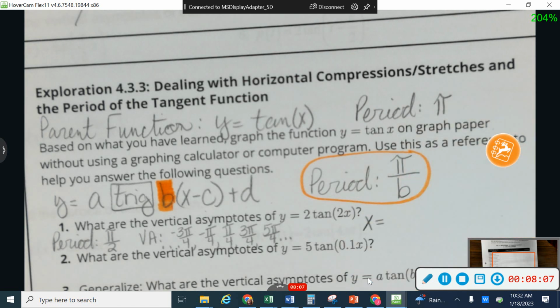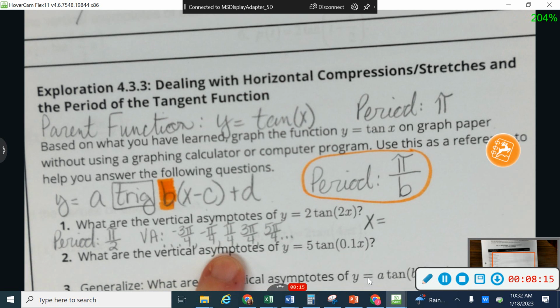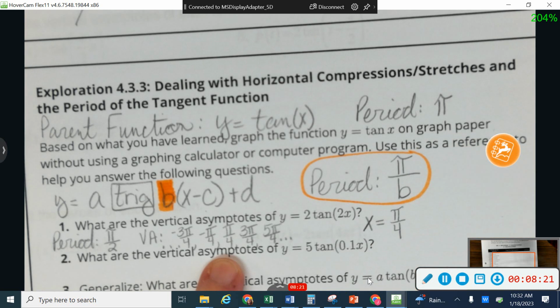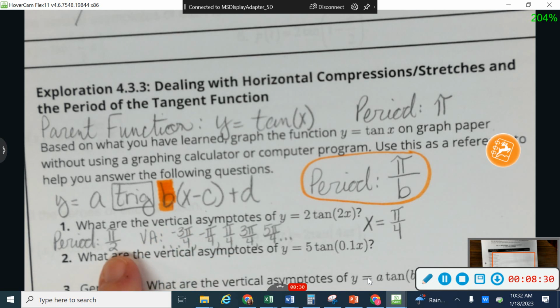First of all, I'm going to start with x equals. Vertical asymptotes are x equals lines. I'm going to start with the one that is positive and closest to the origin. So I'm going to start with pi over 4. And I'm going to say that my first vertical asymptote happened at 1 pi over 4. And then because I know the period is pi over 2, I know my tangent graph is repeating every pi over 2. So I'm going to say that it repeats then at every pi over 2 times n, where n is an integer.